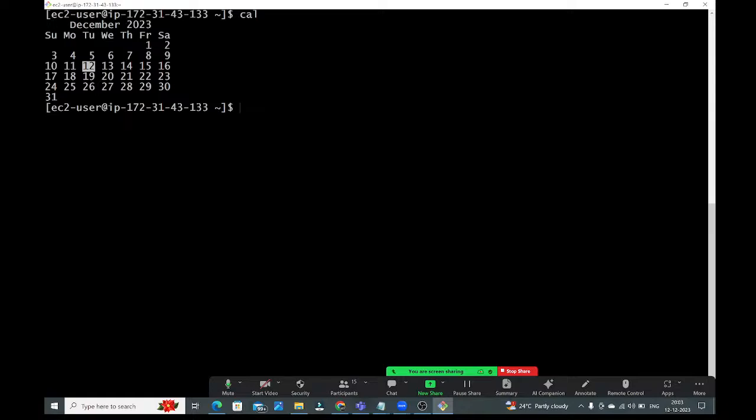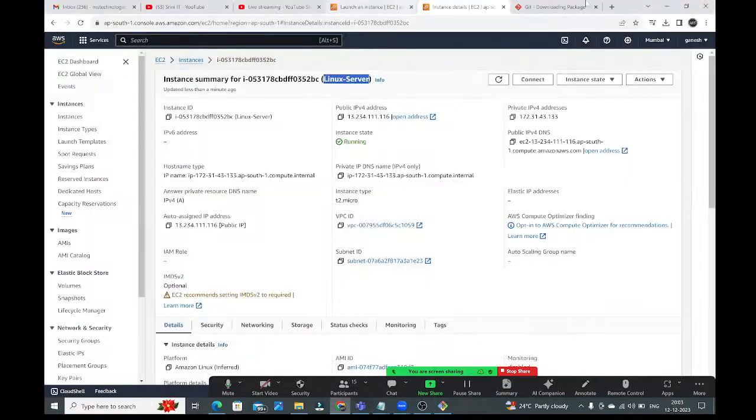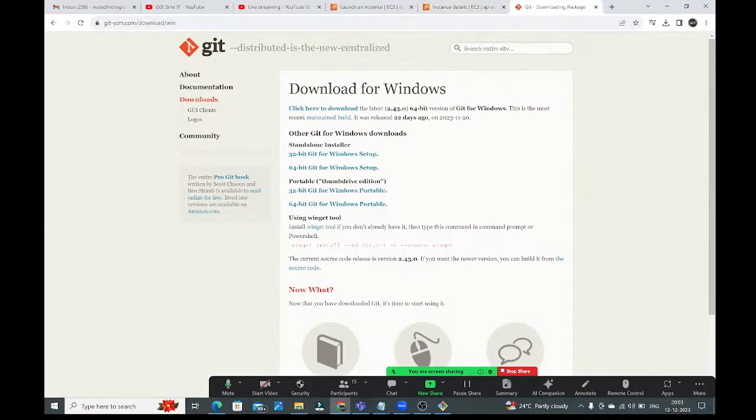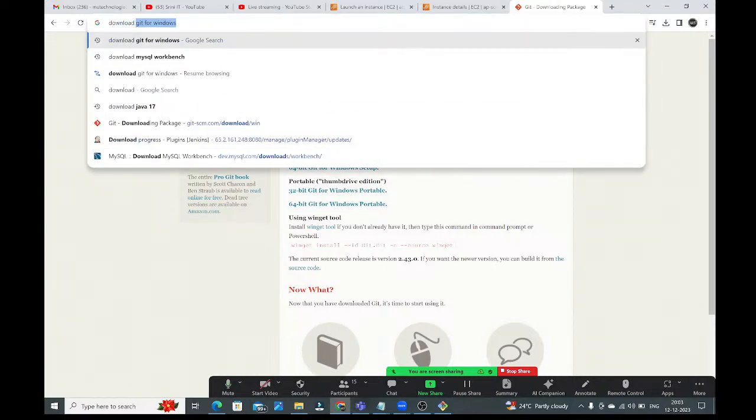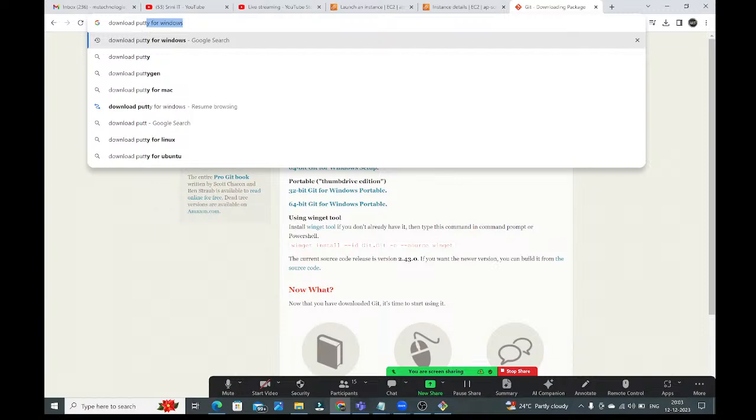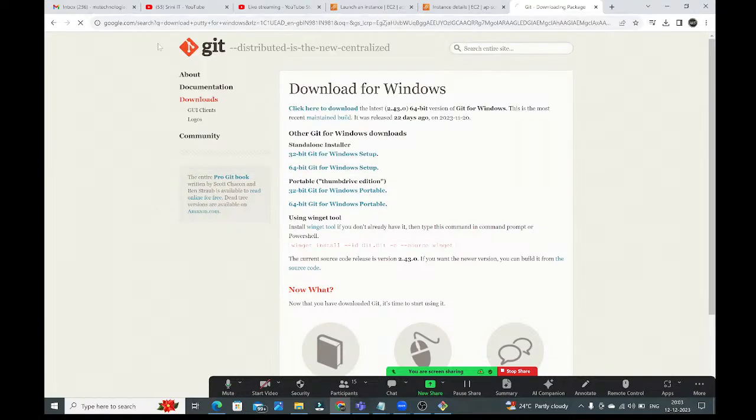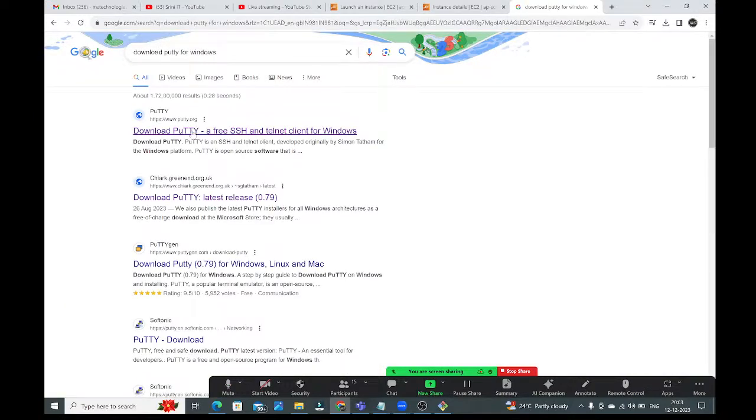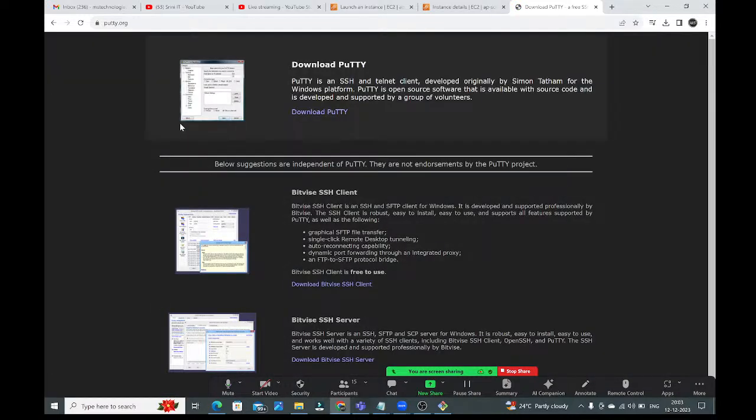Next, guys. Here what I want to do is connect with this Linux virtual machine using PuTTY. If you want to connect with the Linux virtual machine using PuTTY, first you need to download PuTTY in your system, guys. Download PuTTY for Windows. See guys, go to this page, www.putty.org.